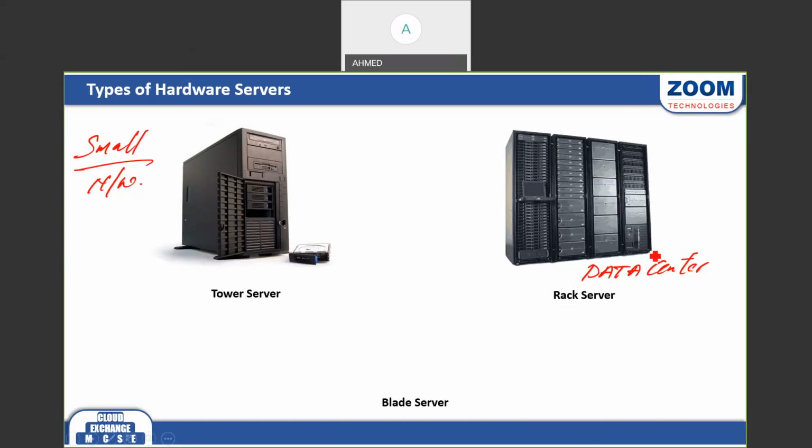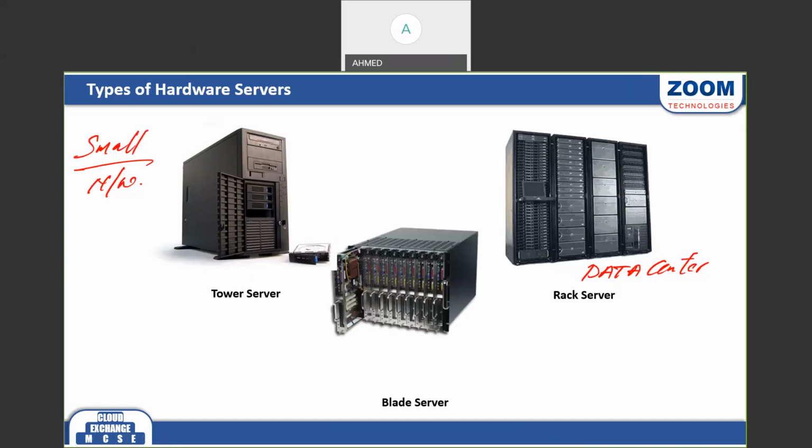Now, if you have a medium organization, like 50 to 100 users or more than 100, then you can go for blade servers. So these are the blades. This complete box is called an enclosure. In this enclosure, this is called one blade, and this one blade is one server. In this blade, we have one hard disk, and we can connect a number of processors and GBs of RAM. In this box, we have nearly 10 blades, so I can make 10 servers here, but it depends on your requirement.